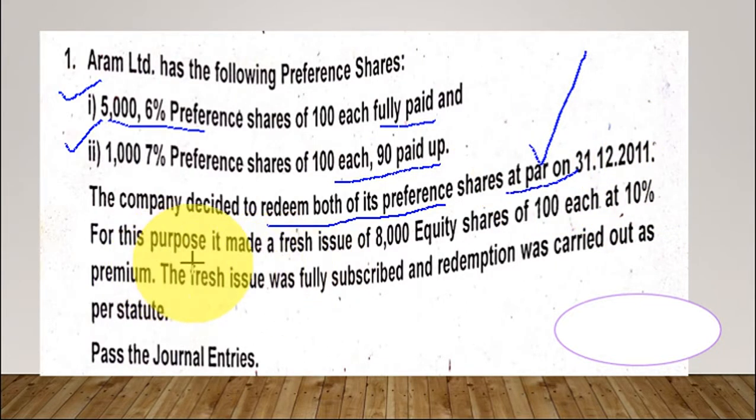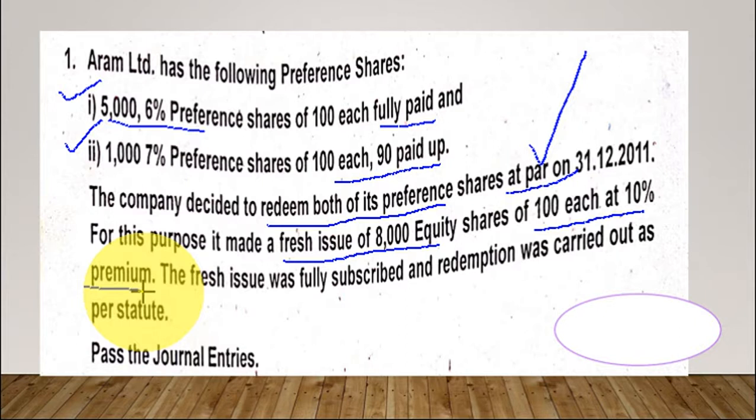For this purpose, it made a fresh issue. So how did they make the redemption arrangement? There is a fresh issue of 8,000 equity shares of Rs 100 each at a 10% premium. See, many students get confused with this premium. Here it is very clear. For redemption purpose, there is no premium. For the fresh issue, there is premium.